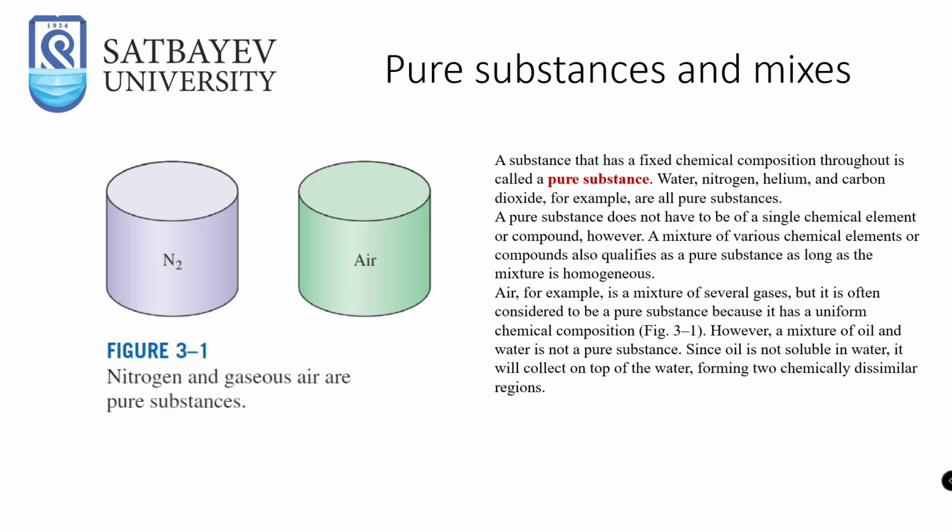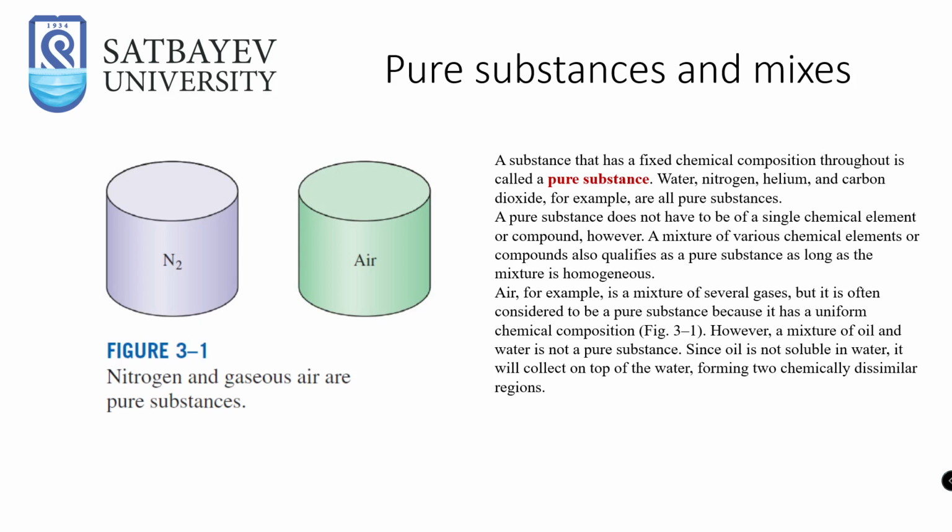A substance that has fixed chemical composition throughout is called a pure substance. Water, nitrogen, helium, carbon dioxide, for example, are pure substances. A pure substance does not have to be of a single chemical element or compound, however. A mixture of various chemical elements and compounds also qualifies as a pure substance as long as the mixture is homogeneous. For example, air is a mixture of several gases but is often considered to be a pure substance because it has uniform chemical composition.